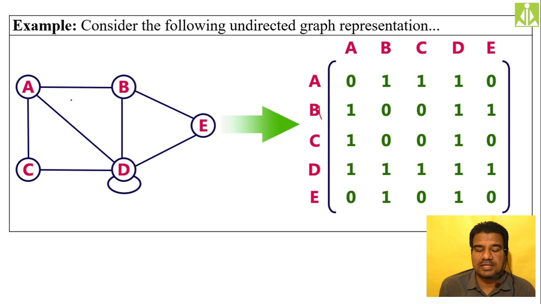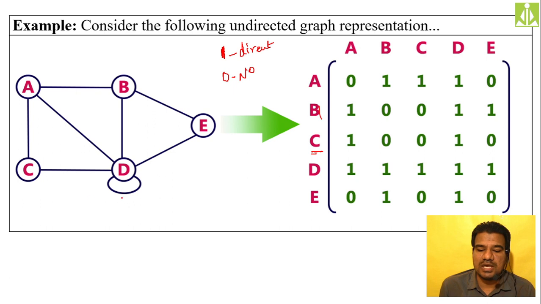If A to A there is no direct link, we keep 0 only. So 1 indicates a direct link and 0 indicates no link. Remember this. Whenever there is a direct link between two vertices, simply put 1 over there, and whenever there is no link at all, we put 0. In that way, I have represented all my vertices and edges with the help of this matrix. You can quickly calculate. So we do this for C.